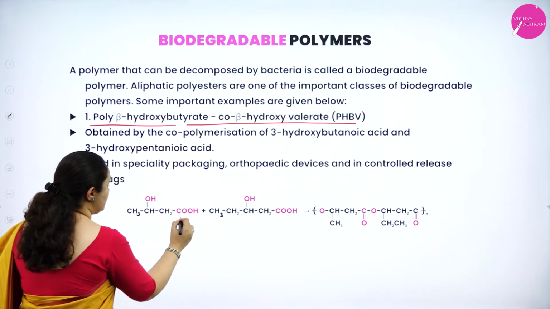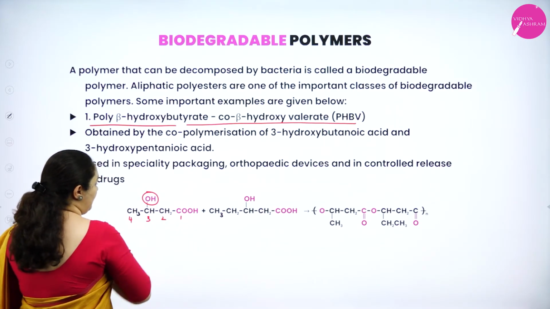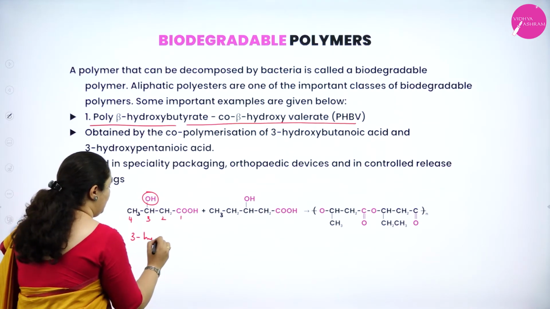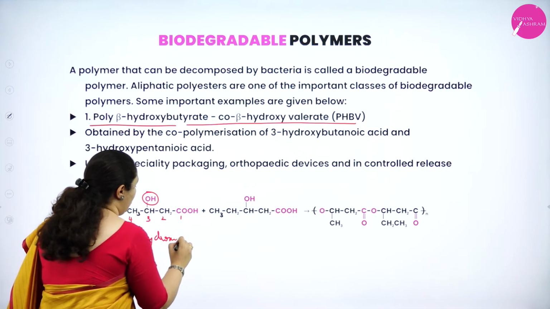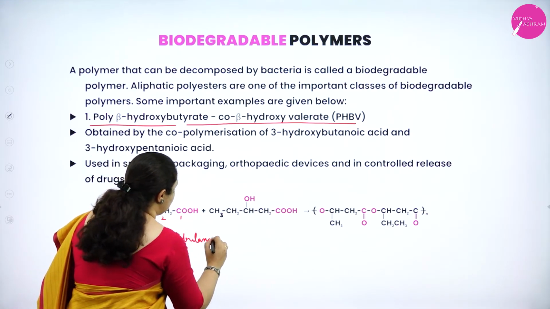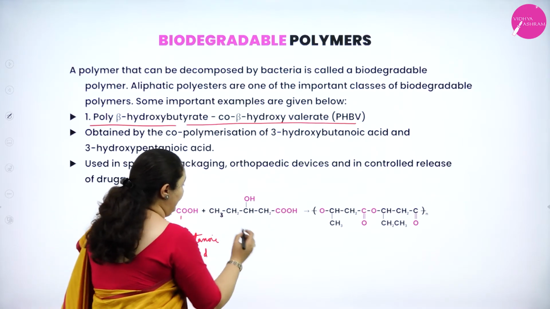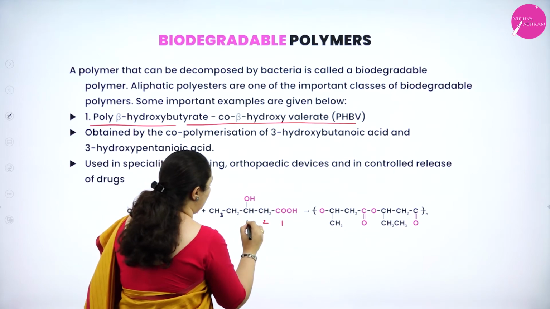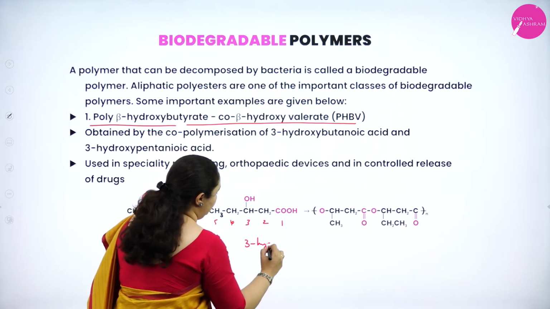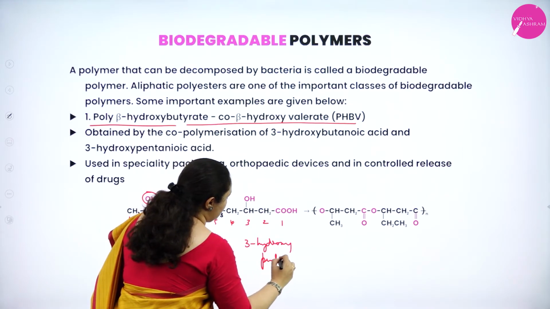In this polymer, we are using 3-hydroxybutanoic acid. You can see 1, 2, 3, 4. The third carbon atom has the OH group. So it is 3-hydroxybutanoic acid. And this is 1, 2, 3, 4, 5, so it is 3-hydroxypentanoic acid.